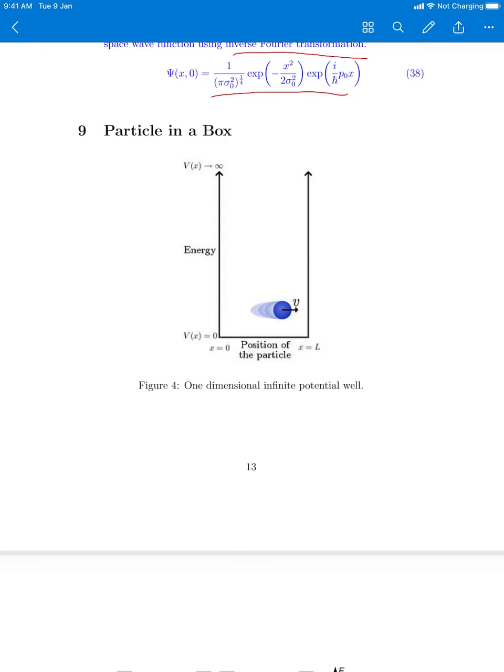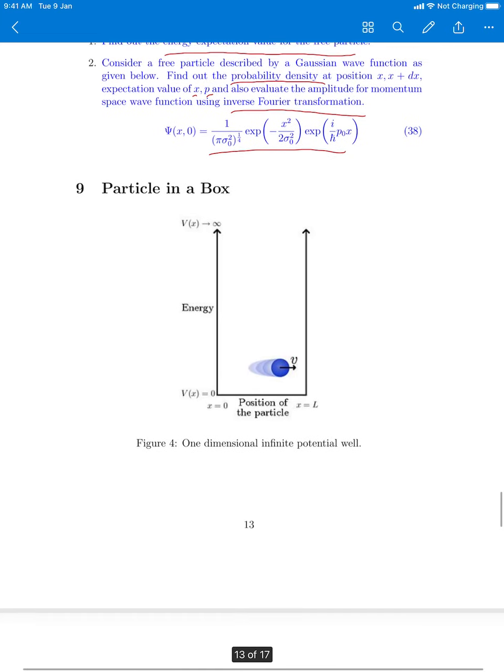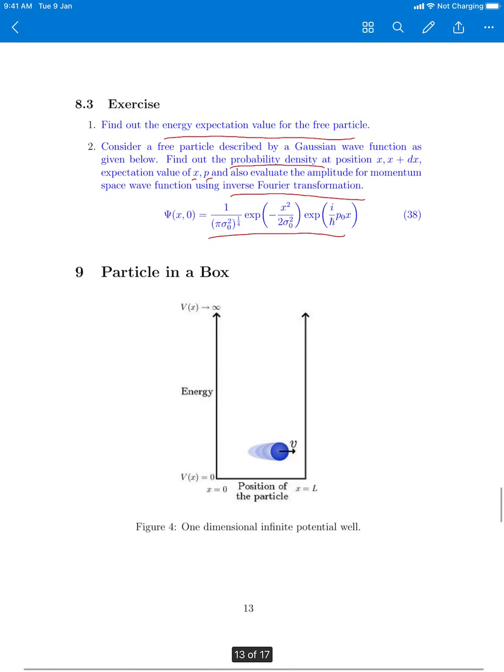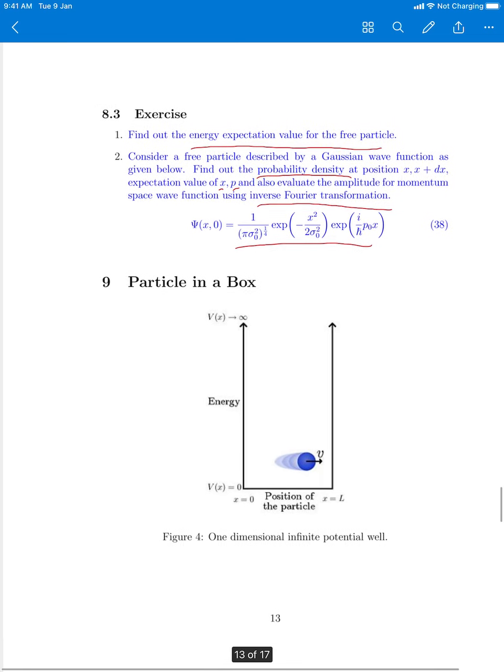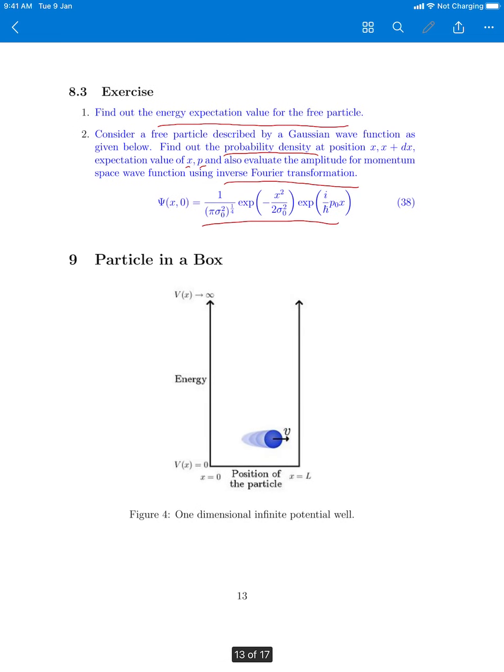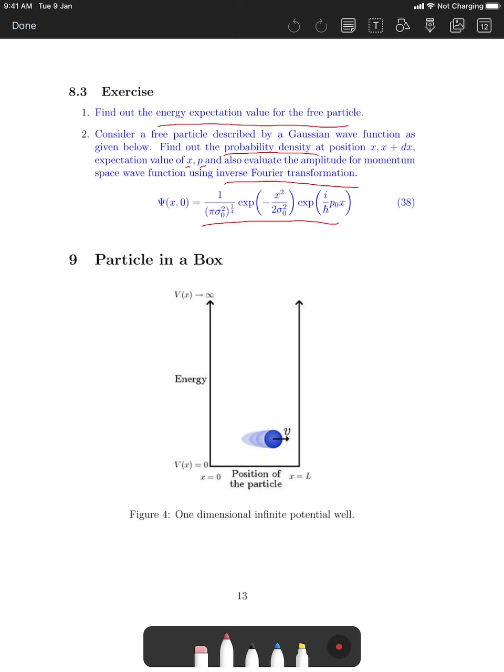So let's try to remember what was happening for a free particle. The free particle was basically V(x), the potential was 0.